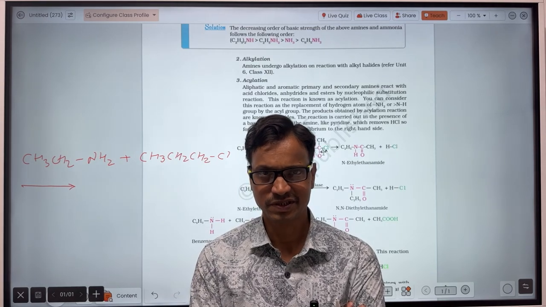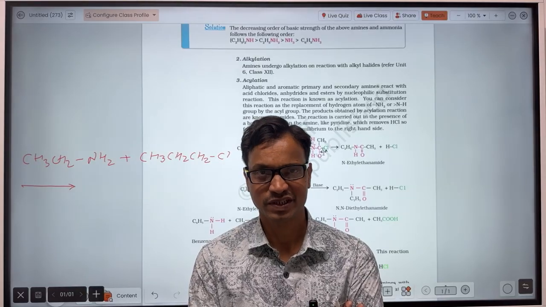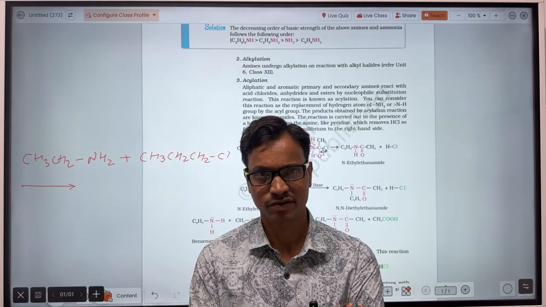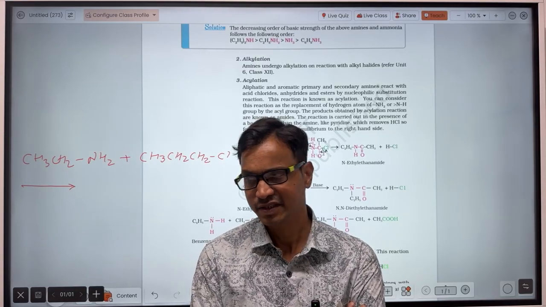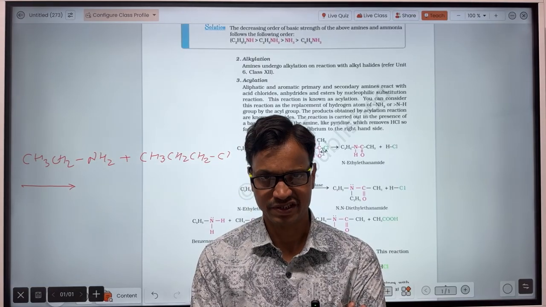It will also be very helpful for the NEET examination. And if you are considering only the 12th board examination, then you will find it easy to predict what the product will be.